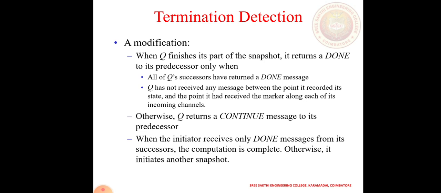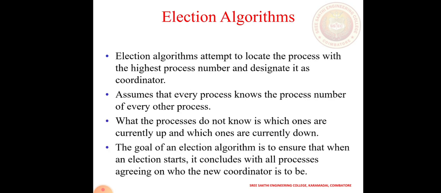Modifications. When a process Q finishes its part of the snapshot, it returns a done message to its predecessor, once all its successors have returned done messages. If Q does not receive any messages between the point of recording its state and the point of receiving the marker along each incoming channel, it records the state. Otherwise, Q returns a continue message. Whenever Q receives the done message, it quits the connection. Otherwise, it continues. When the initiator receives the done messages from all its successors, the computation is completed. Otherwise, it initiates other snapshots.